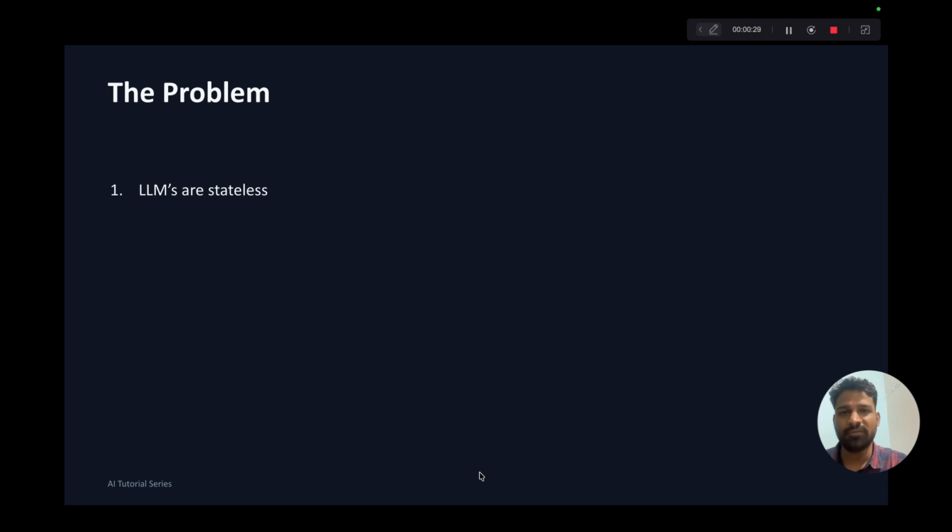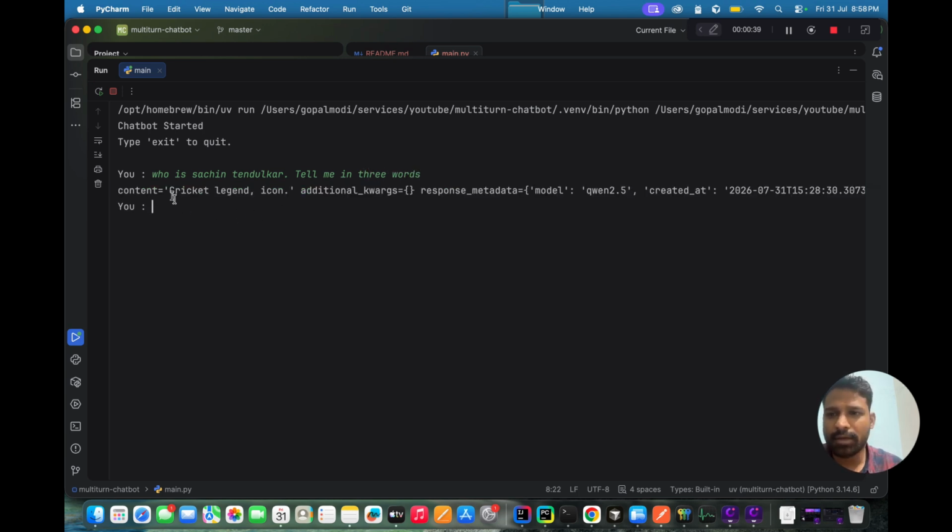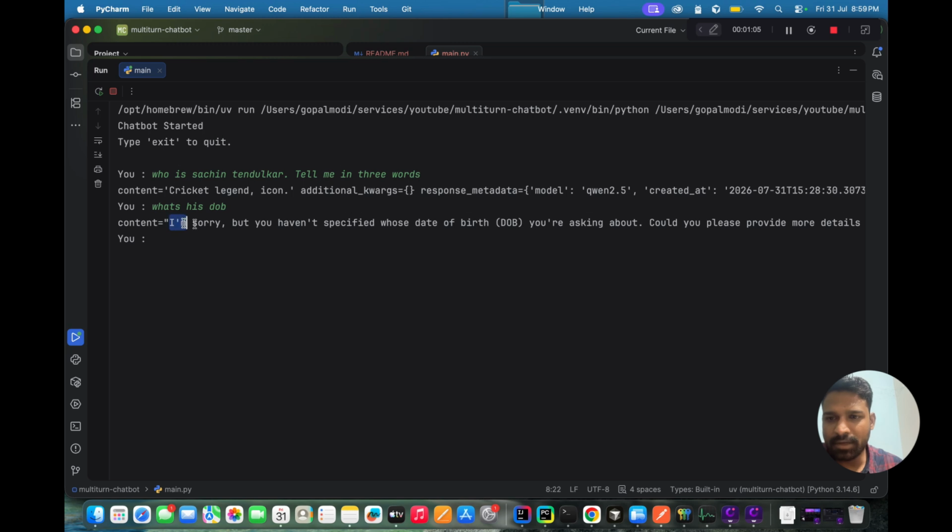Let's understand this problem with an example. So we have this chatbot running with us. Let's just give some prompt to it. Example, who is Sachin Tendulkar? Sachin Tendulkar, tell me in 3 words. Okay, so it responded with cricket legend icon. Okay, now let's just ask what's his DOB, date of birth. Okay, see the response. I'm sorry, but you haven't specified whose date of birth.